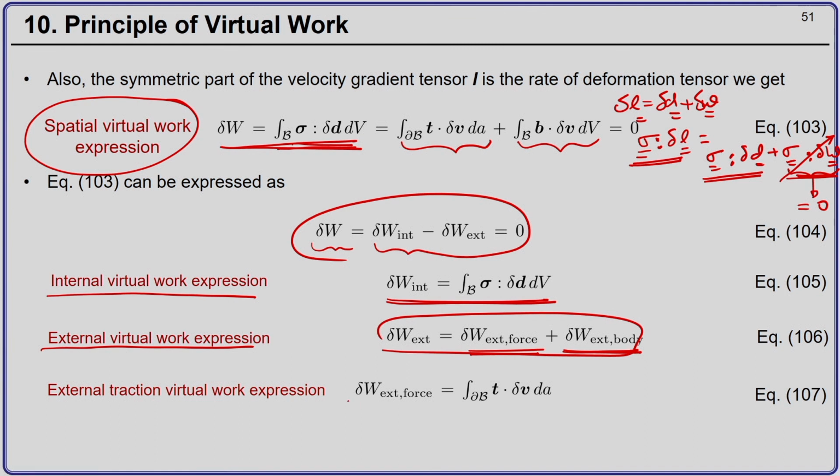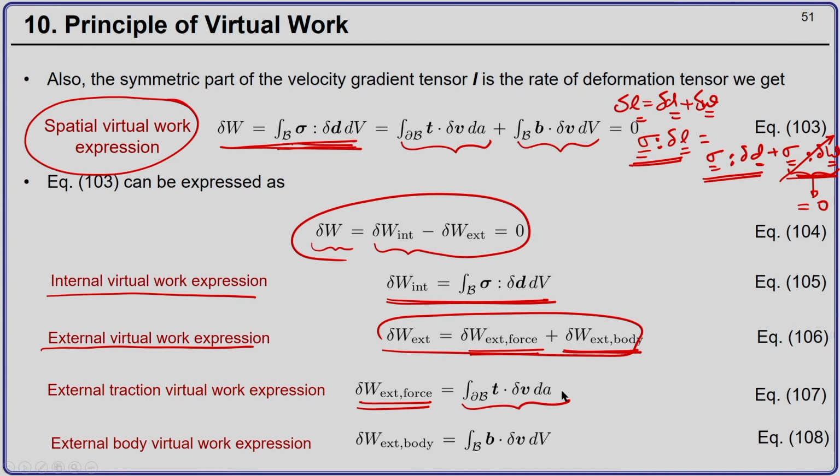The virtual work of the external forces will be this, and the external body force virtual work will be equal to this, equations 107 and 108.